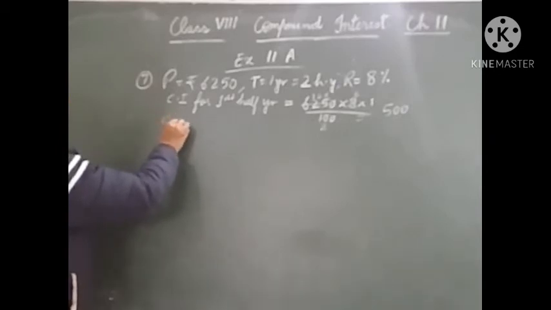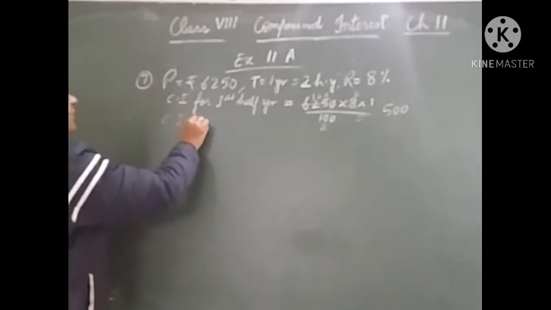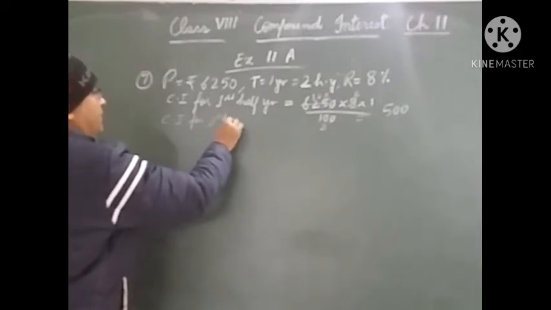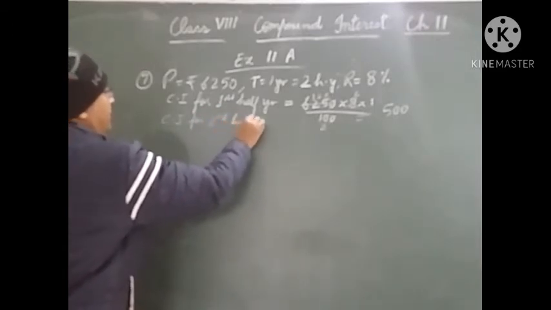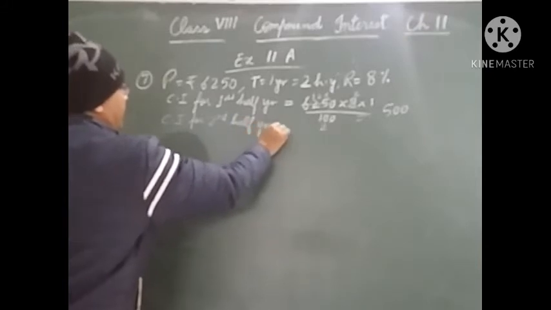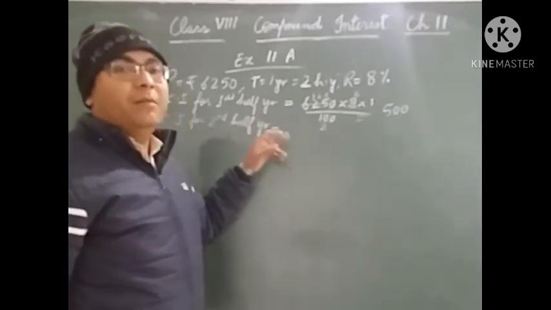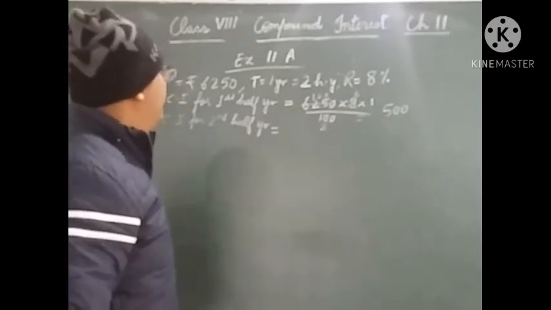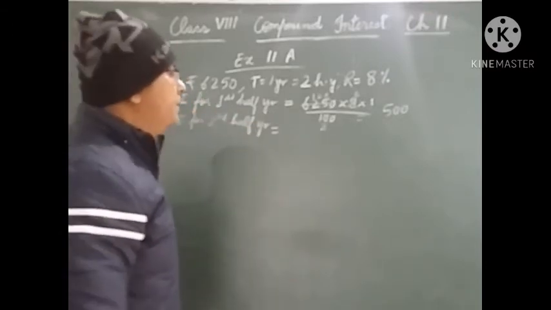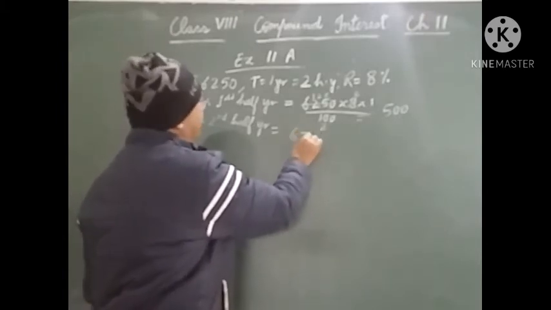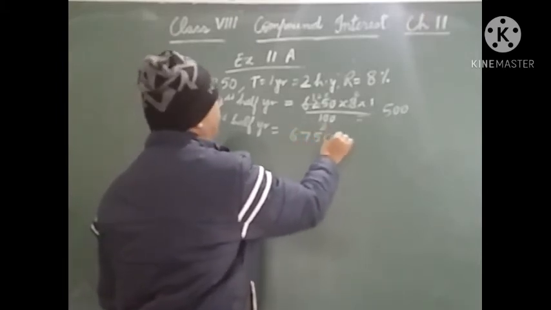Similarly, we will find the compound interest for the second half year. Now the principal for the second half year will be the amount of the first half year, which is rupees 6250 plus 500, that will be 6750.